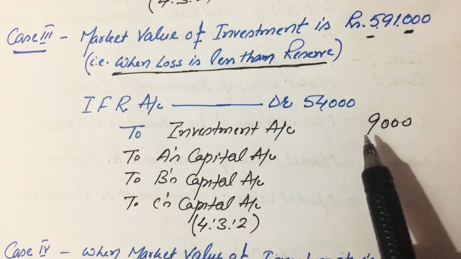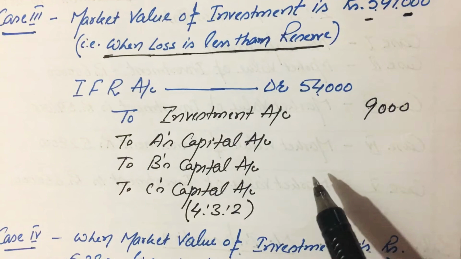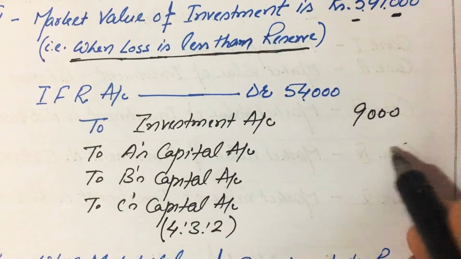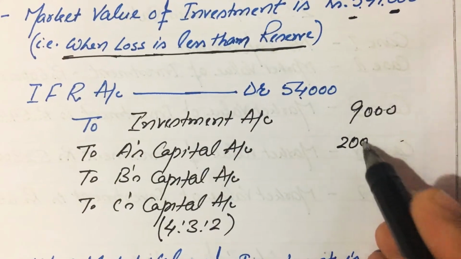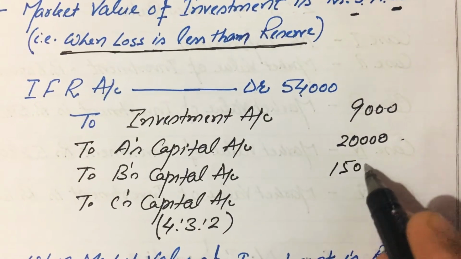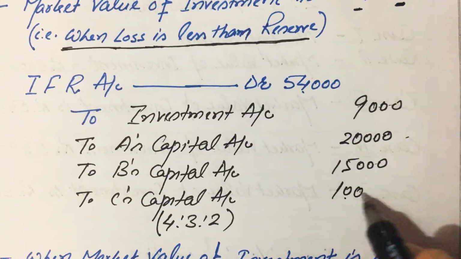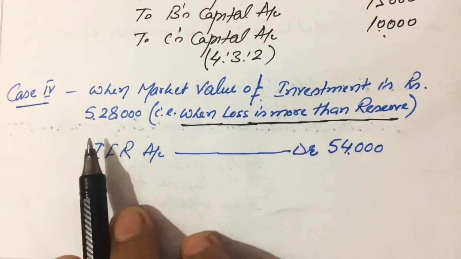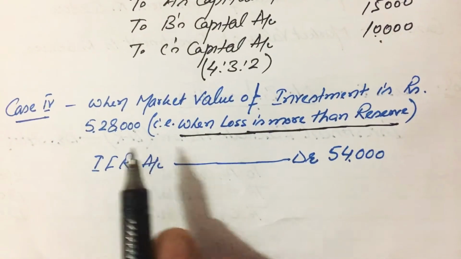When we distribute 45,000 in the ratio 4 is to 3 is to 2, the amounts will be 20,000, 15,000, and 10,000 rupees.